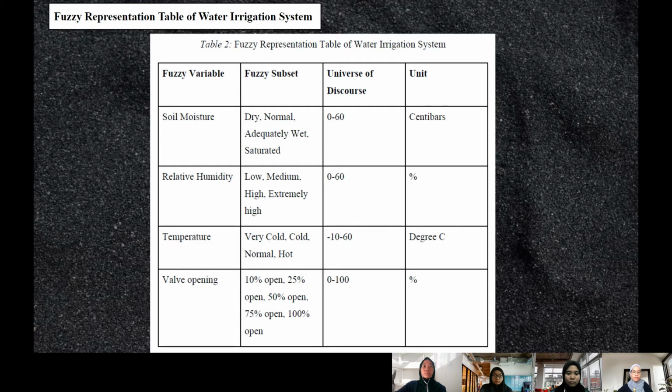And the universe of discourse for soil moisture and relative humidity is from 0 to 60. The universe of discourse for temperature is from -10 to 60, and the valve opening is from 0 to 100. The unit for soil moisture is centibars. Relative humidity and valve opening are measured in percentage, and temperature is measured in degrees Celsius.